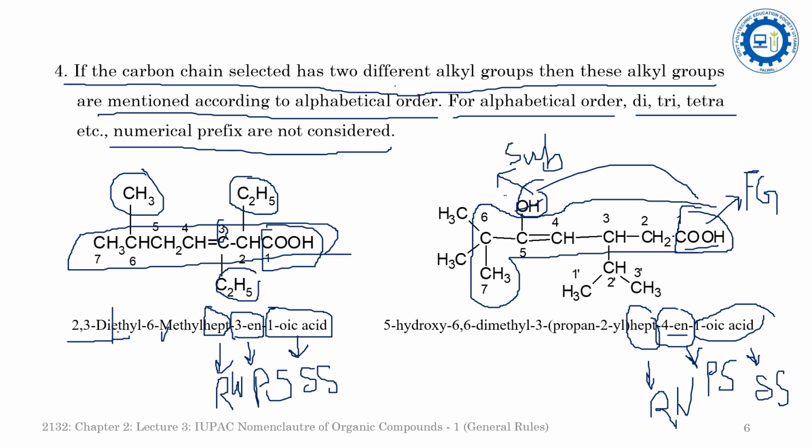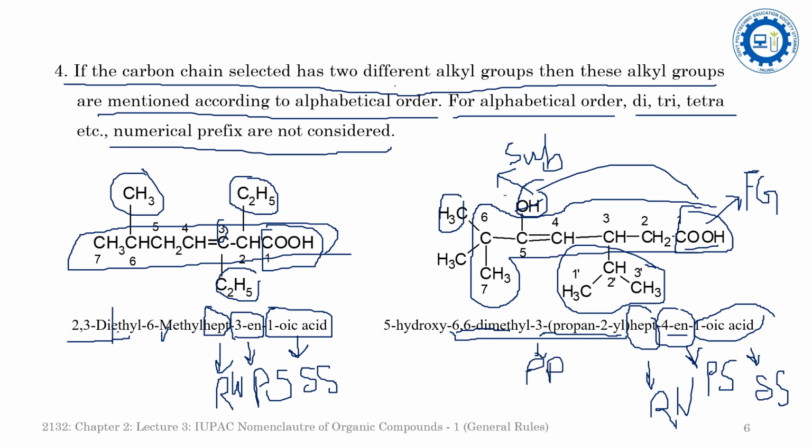Now come to the primary prefix. The primary prefix represents the extent of the branching or the substitution. You will see here that an isopropyl group is added. So this is a propan-2-yl at the 3rd position, and at the 6th position there are 2 methyl groups. If you arrange the methyl and the propan-2-yl groups, then the methyl group comes first. So 6,6-dimethyl-3-propan-2-yl is the primary prefix.